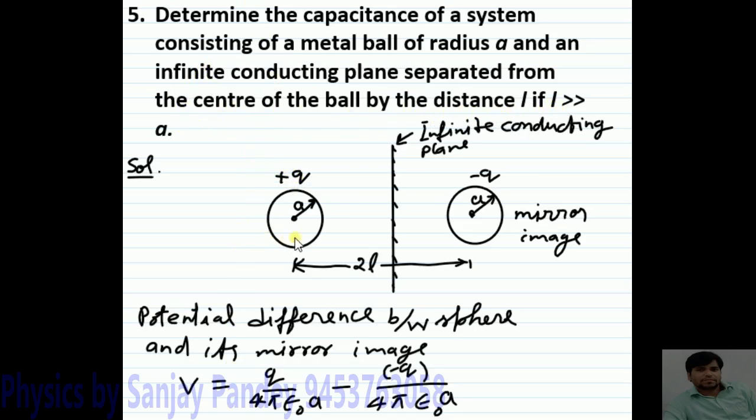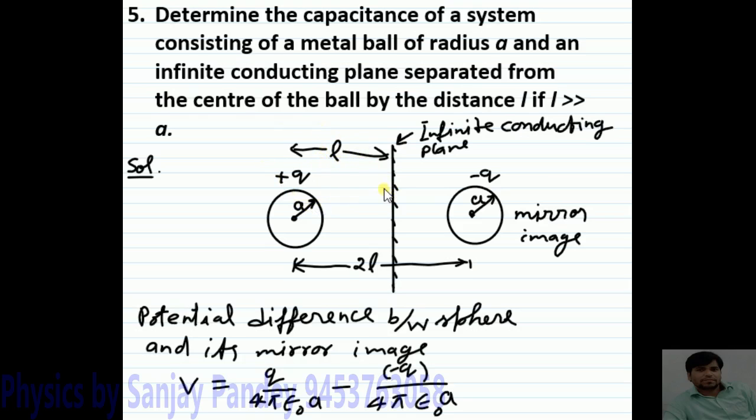This is your metal ball and this is the infinite conducting plane, and the length between this plane and the metal ball is L. This is the length between the metal ball and the conducting plane. Here we use the mirror image method to solve this problem.